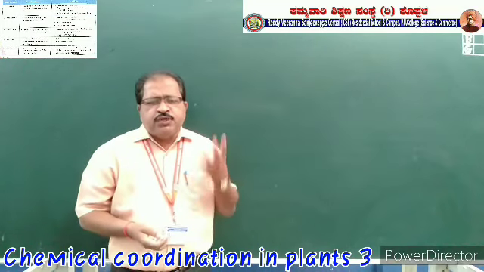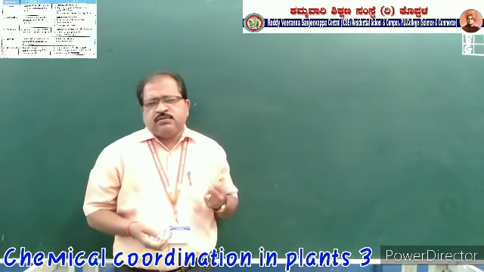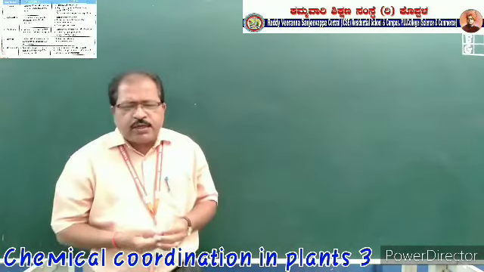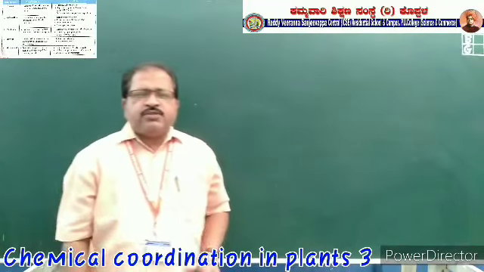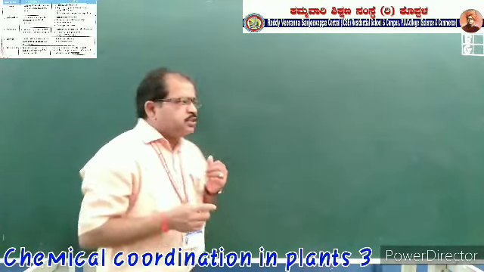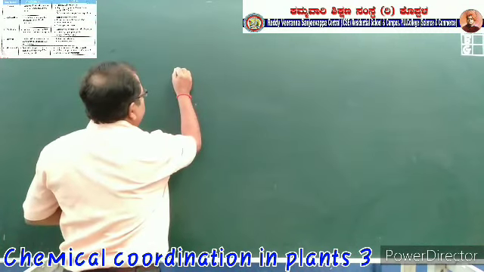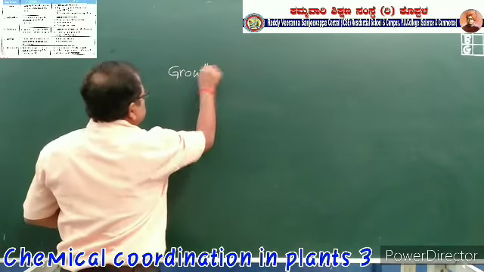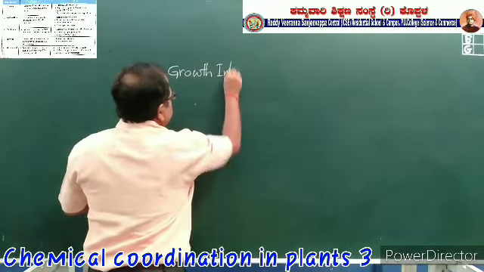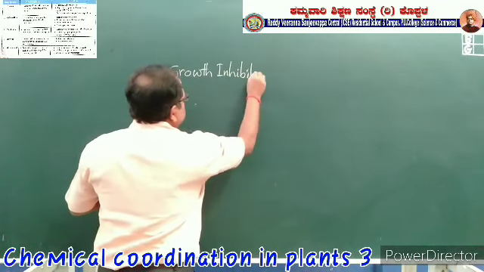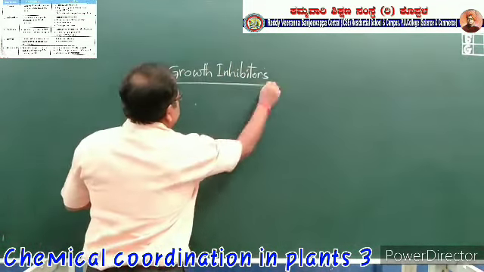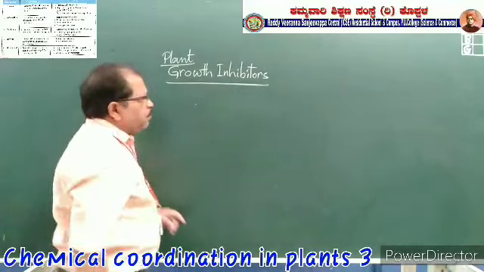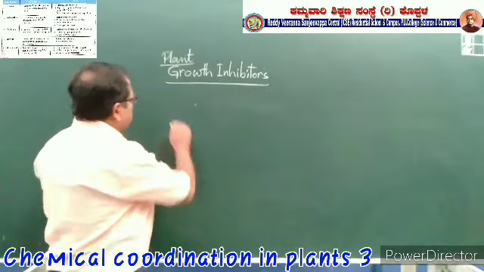In this case, these 2 hormones do not allow the plant to grow. Means they will be regulating the complete growth of the plant. Those hormones we are going to discuss today. Growth inhibitors. Plant growth inhibitors. There are 2 hormones like this.